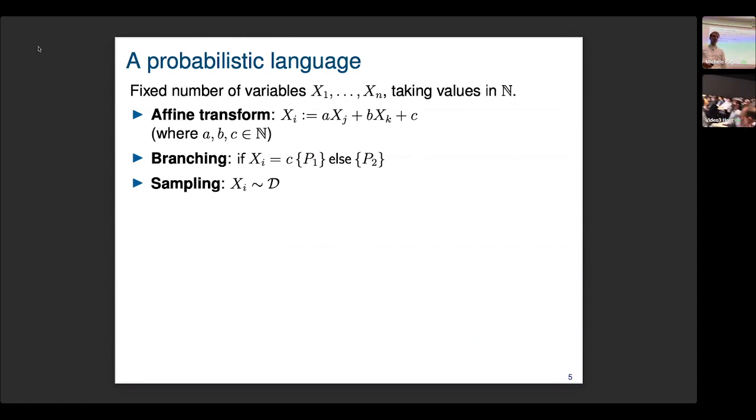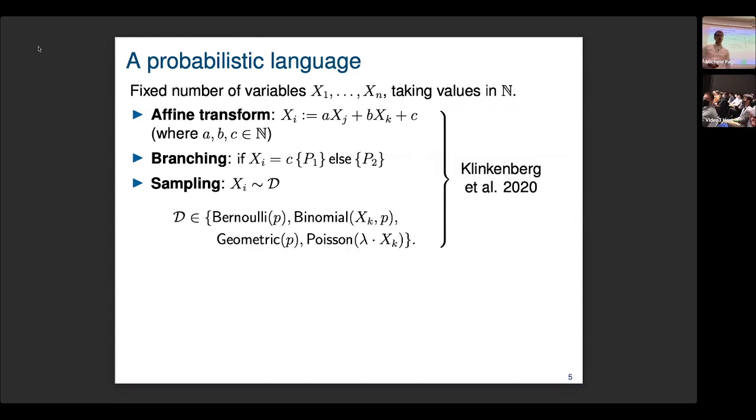And of course, we have sampling. We want it to be a probabilistic language. And we support the most common discrete probability distributions. And in places where it makes sense, we also allow the parameters of the distribution to involve random variables. For example, in the first parameter of the binomial distribution.